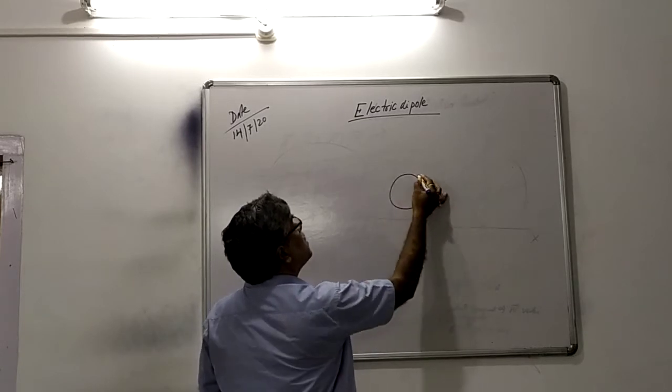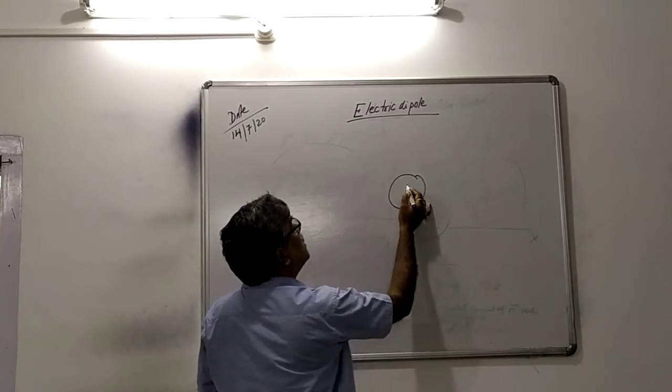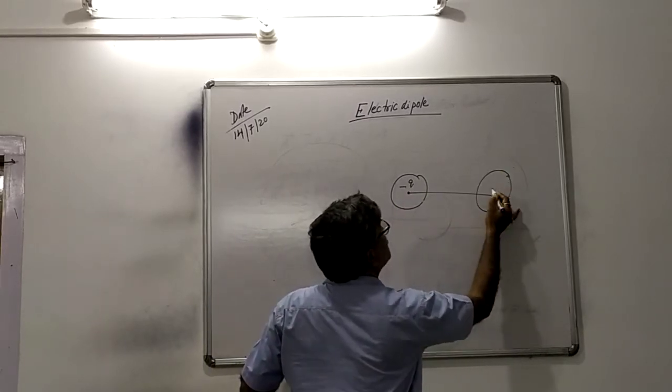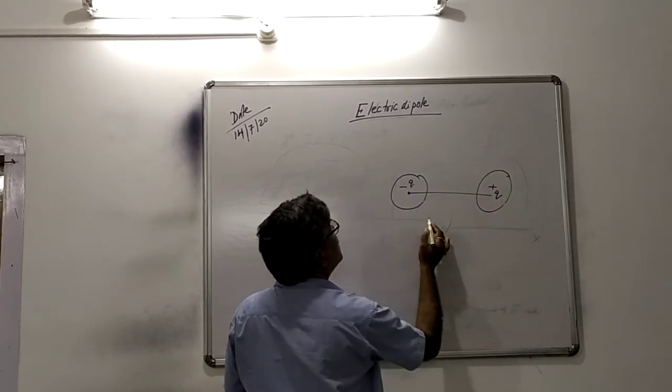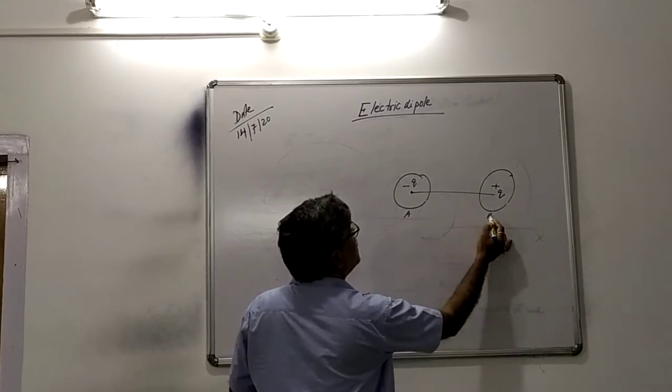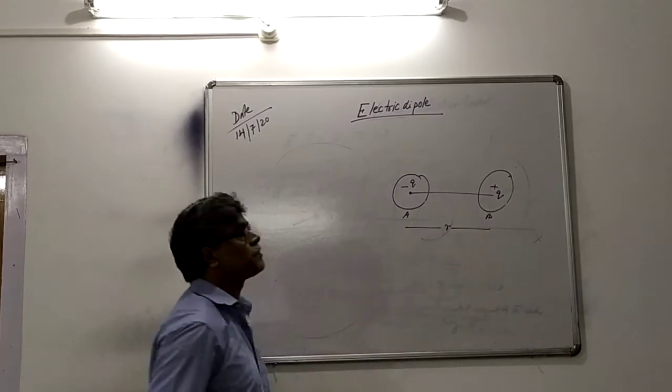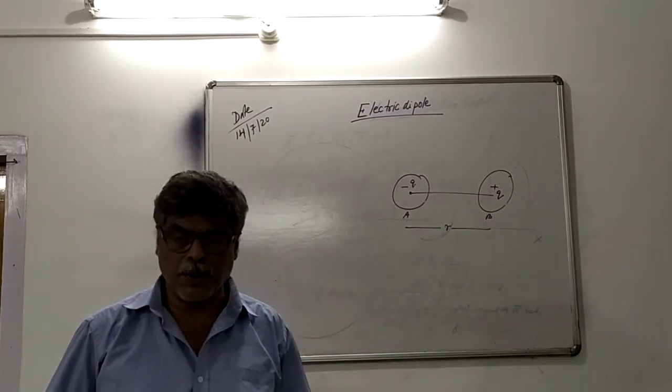Electrical dipole means this is the negative charge, this is the positive charge, and they are separated by a certain distance. So what is an electric dipole?